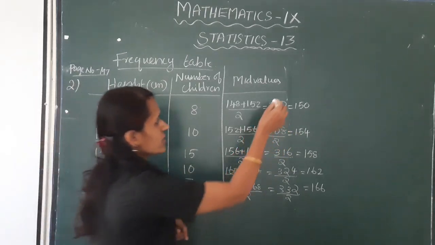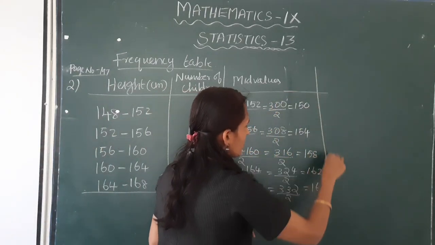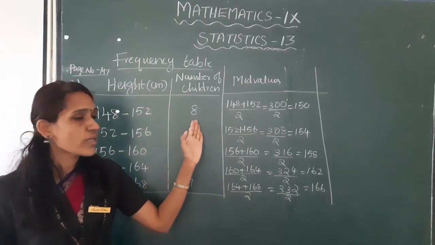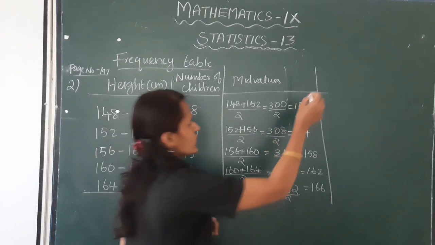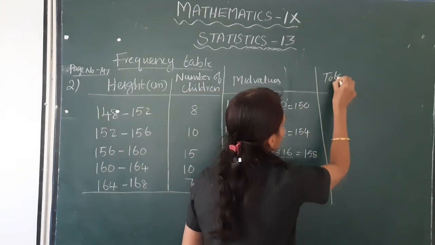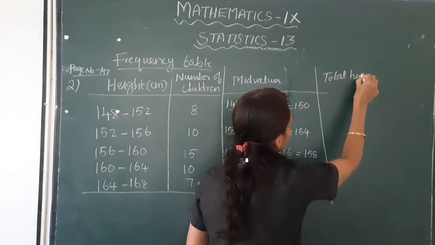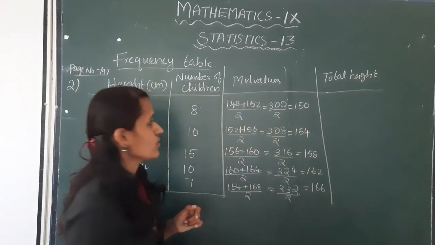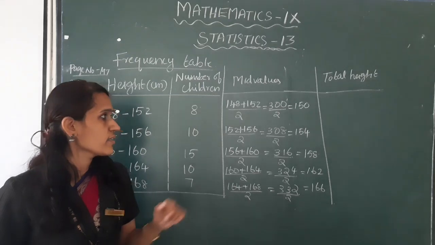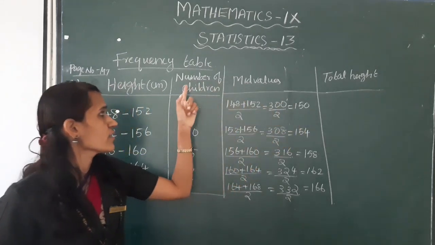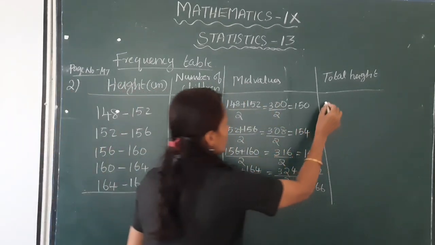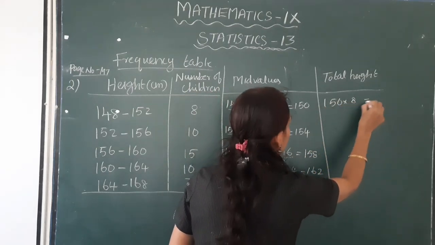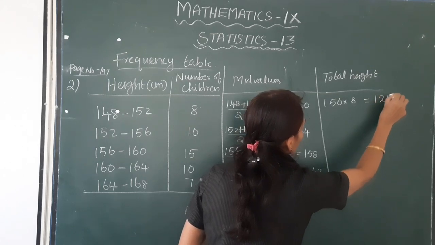Okay, this is the average height. Okay, next, find total height. So next column, total height. How do we have to find out the total height? Average height into number of children. So 150 into 8. This is equal to 1200.